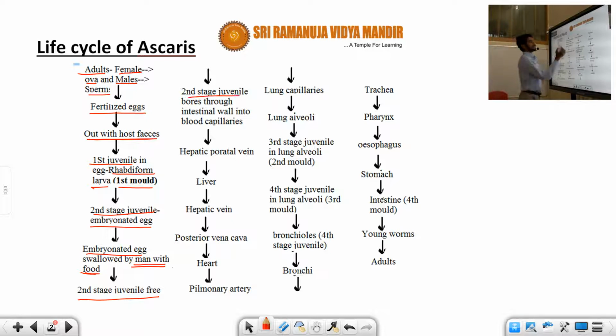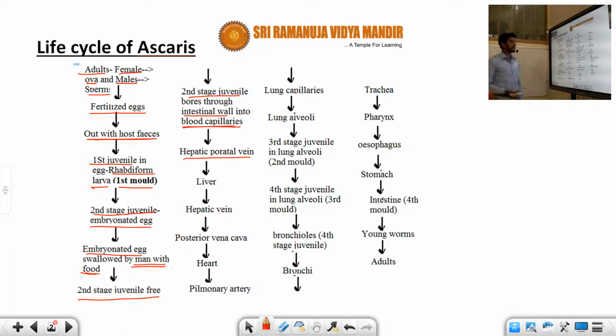The second stage juvenile bores through the intestinal wall and passes into the blood capillaries. So what do you understand, student? This second stage juvenile, the embryonated egg, passes into the intestinal wall, and from the intestinal wall it passes to the blood capillaries, and from the blood capillaries to the hepatic portal vein.